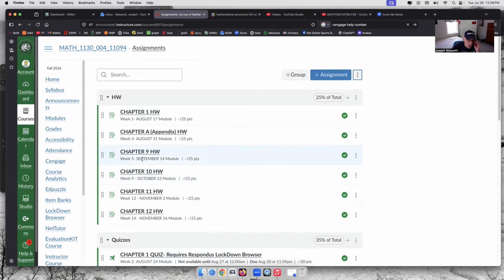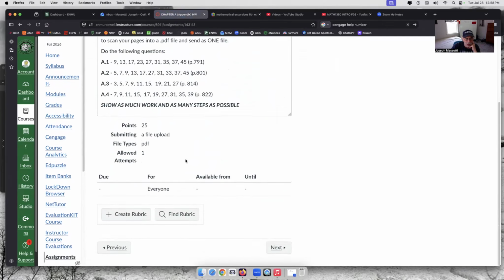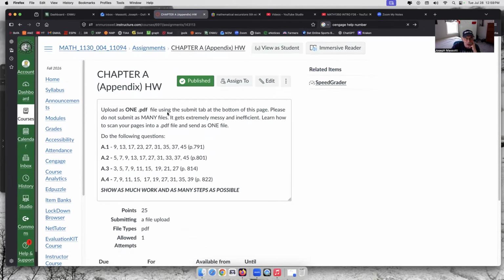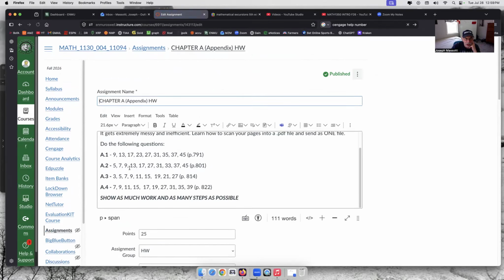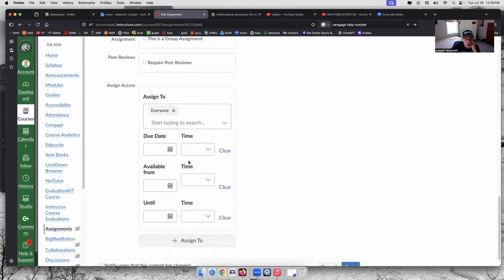Again, homework assignments will all be open the second day of class, and then you have until the given due dates on that due date page. For example, this one is the appendix. This is one section we'll be covering. And let's see if I edit this, I should have a due date here. I don't have a due date.